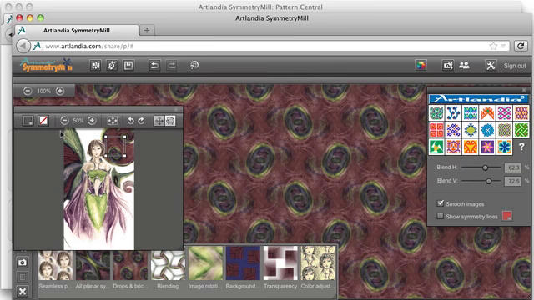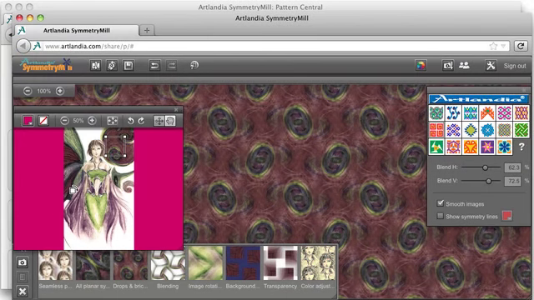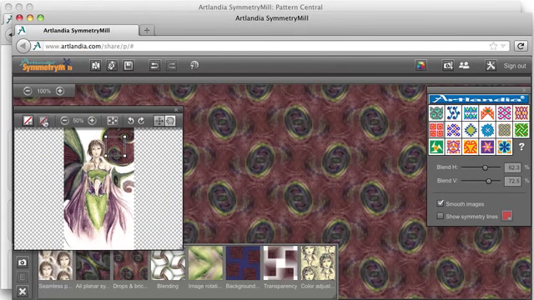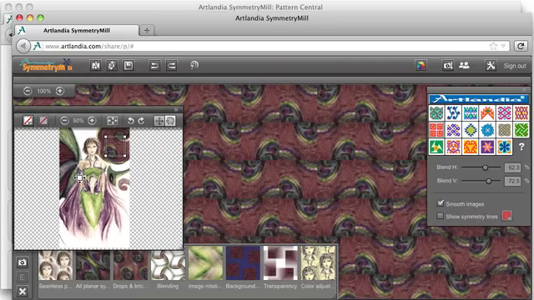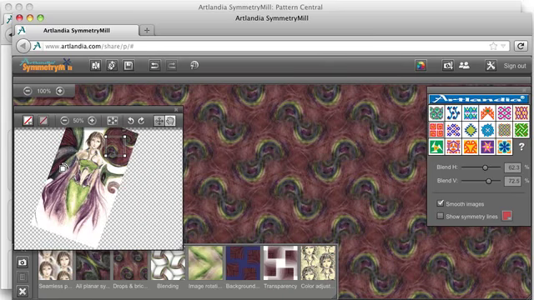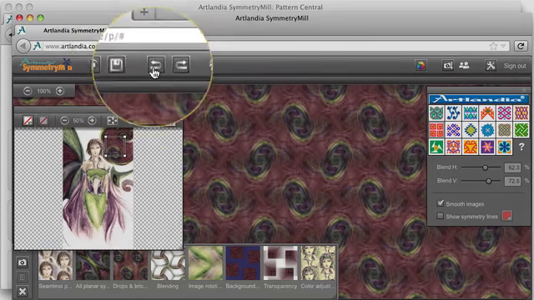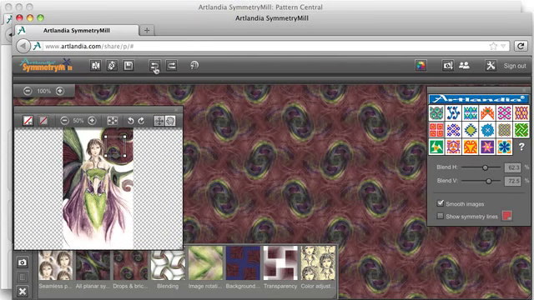Simple. Back in the source image window, you can change the background color or get rid of the background altogether and work with transparencies, often useful. You can move or rotate your image. Oops, I didn't want to do that. Fortunately, there are the undo and redo buttons. There are also keyboard shortcuts: Command-Shift-Z on Mac, or Control-Z and Control-Shift-Z on Windows.